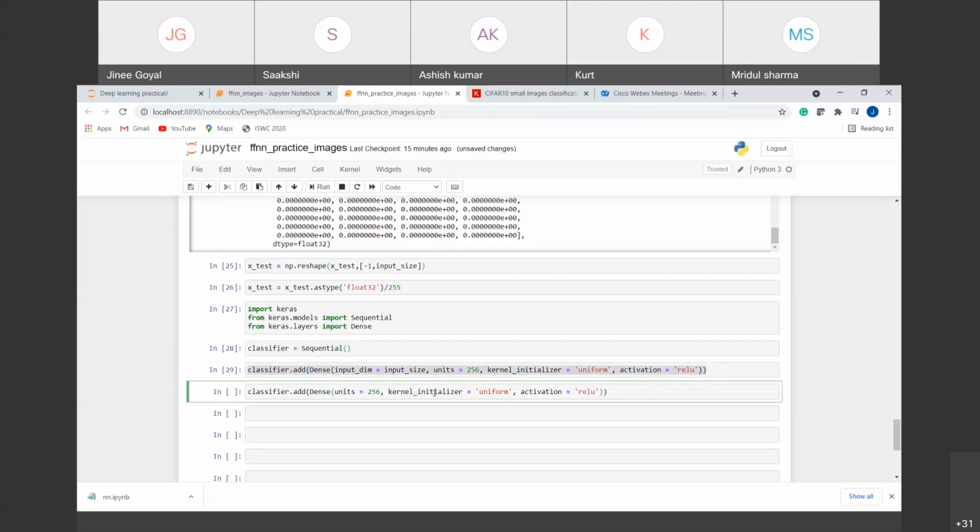I think the rest will remain the same, right? So this is the second hidden layer. Similarly, you can add multiple hidden layers depending upon the accuracy that you are getting, right? Now we have added the second hidden layer. We have to add the output layer, right? So I'm just copying this same thing here.